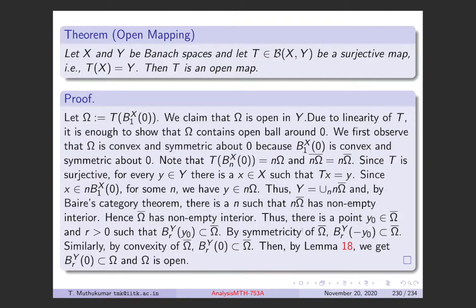From this, and by using the previous lemma, we can conclude that B_r(0) is contained in omega. We started with B_r(0) contained in omega closure, and the previous lemma that we obtained says it's actually contained in omega. This is why we require the previous lemma, where we proved that if the closure contains the ball, then the set itself contains it. Okay, so this is the open mapping theorem.